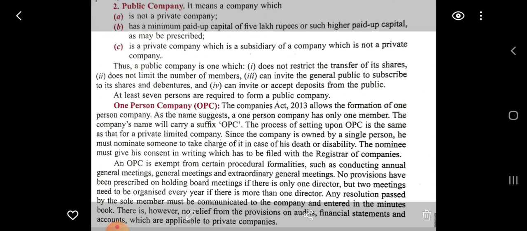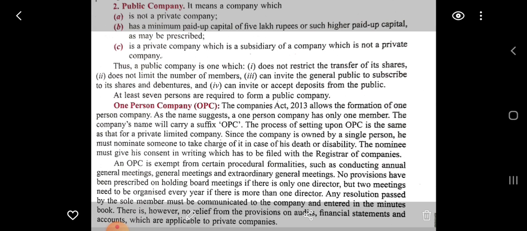But according to the Companies Act 2013, they came with the suggestion of OPC, one person company, which will function as a private limited company. Since the name is one person, it will be run by one person, but in case of death or disability, that single person can nominate someone else to carry on the business. The nominee must give his consent in writing, which has to be filed with the registrar of companies.